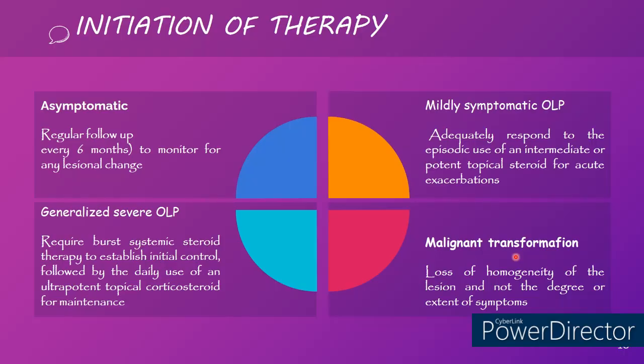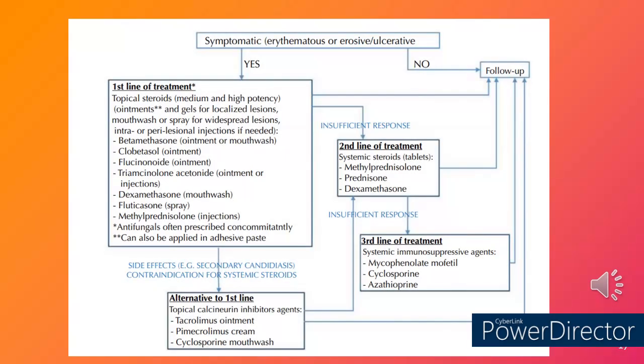If it is mildly symptomatic, it can be treated with topical steroids for acute exacerbation. If it is generalized, or when it is associated with a cutaneous lesion also, then we can go for systemic steroids or systemic immunosuppressants. This is the treatment guideline that was given in Burkitt.